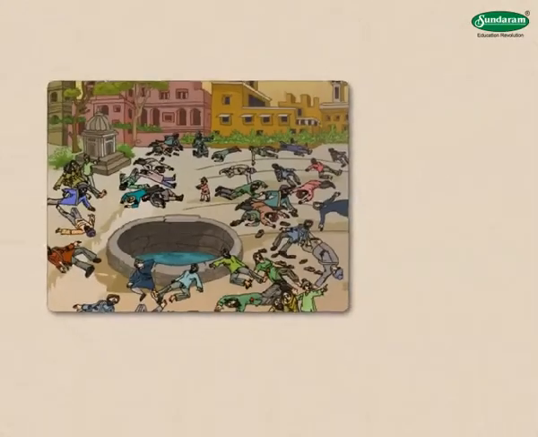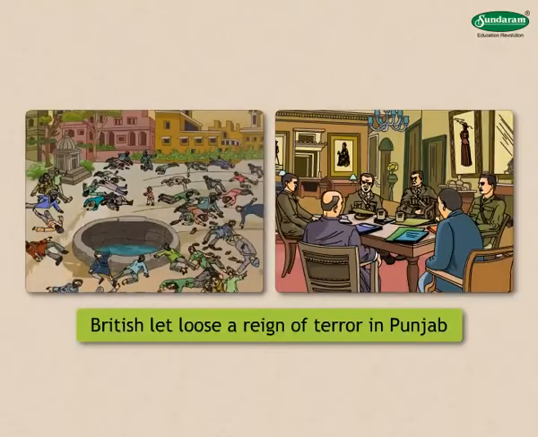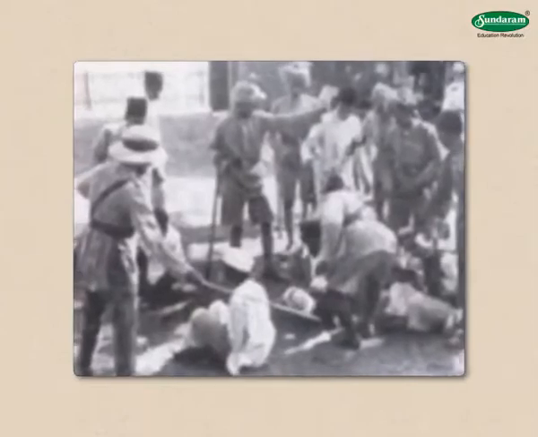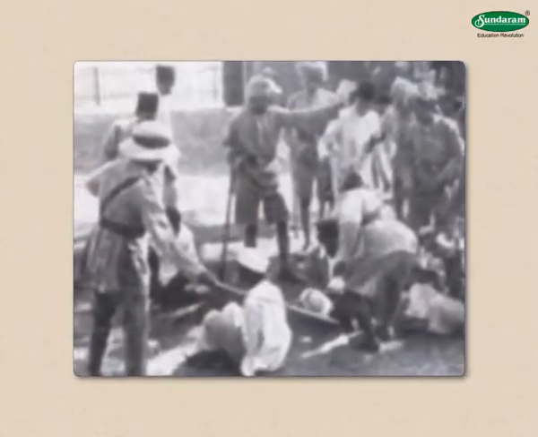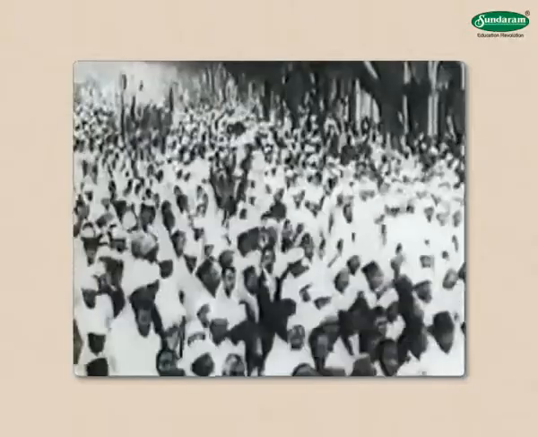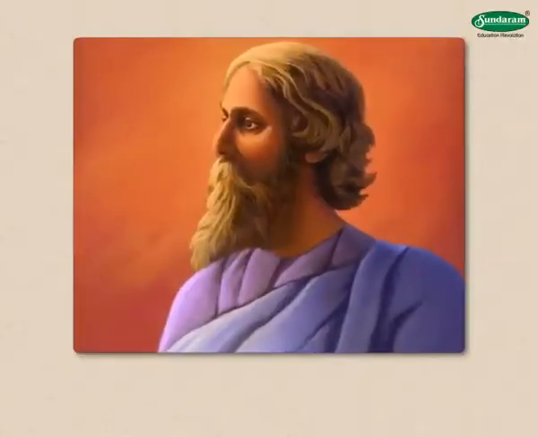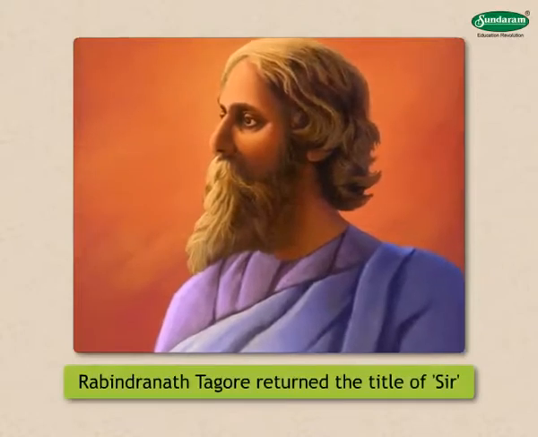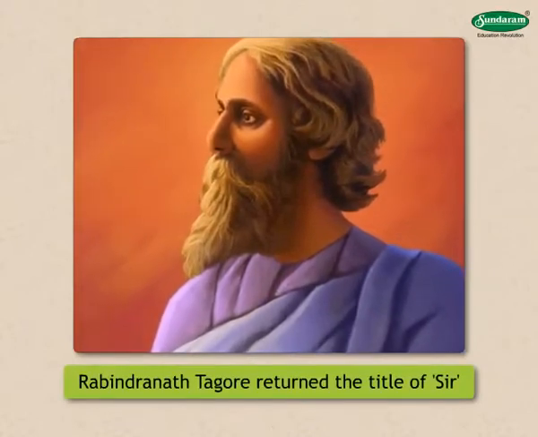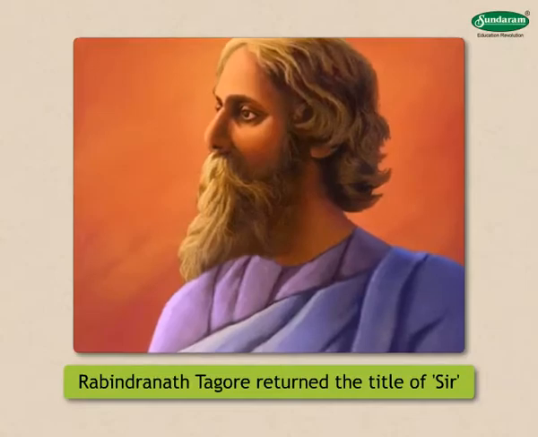After this incident, the British let loose a reign of terror in Punjab. News of these atrocities spread like wildfire. It sent a wave of fury throughout the country. In protest against these atrocities, Rabindranath Tagore returned the title of Sir conferred upon him by the British government.